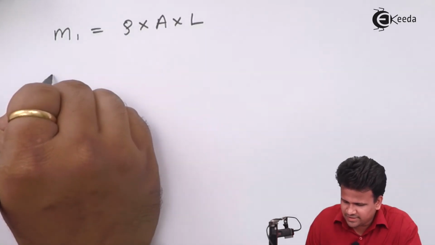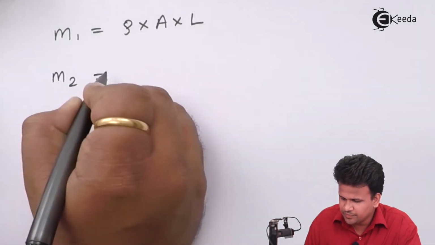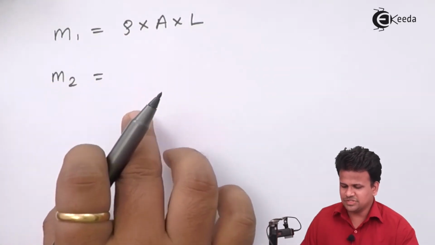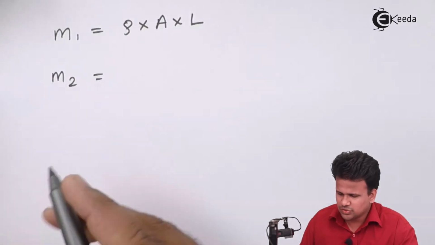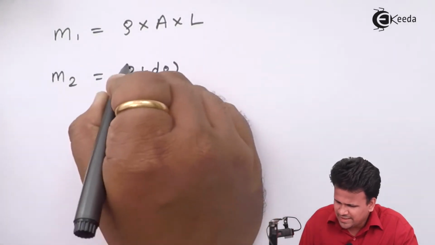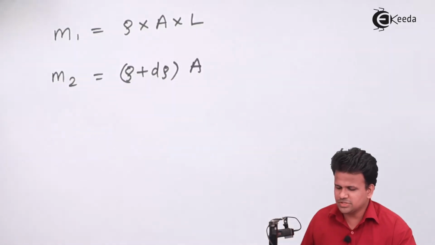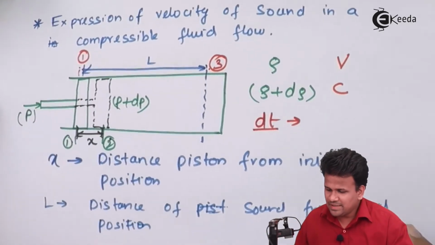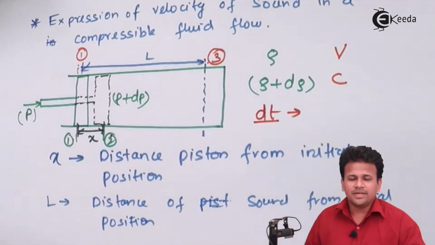And the mass at the final position, m2: here mass is a function of density, but at the final position the density changes. So over here this will be rho plus d rho. Area of cross section remains constant, but as we compress this entire fluid, the length of the fluid decreases.